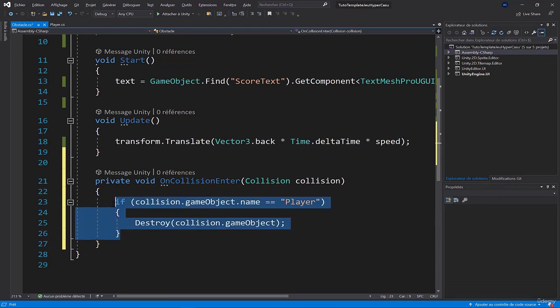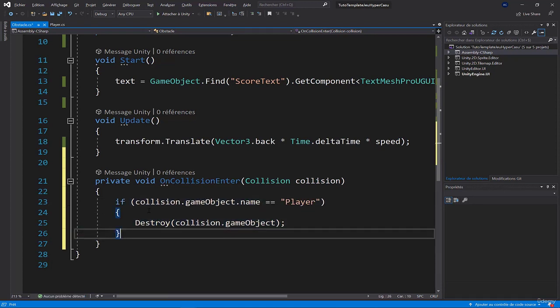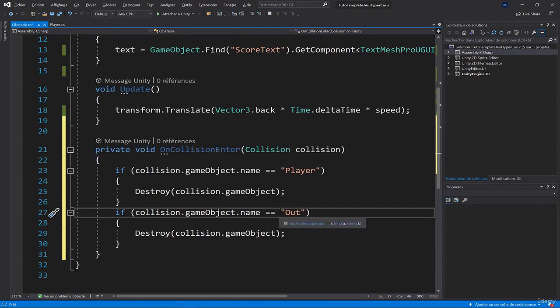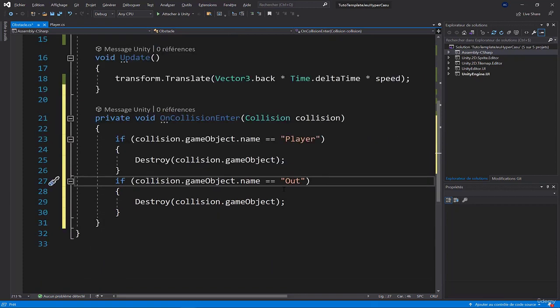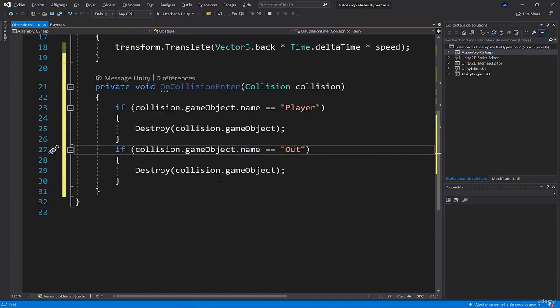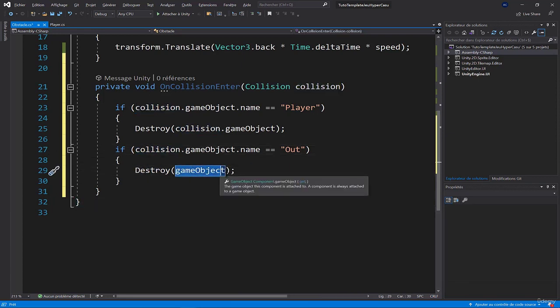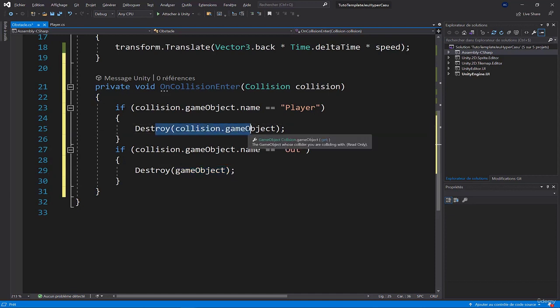Let's copy that. And if collision.gameObject.name is equal to Out, so in the case that we collided with Out, which corresponds to the cube that's behind the player to say that we avoided the obstacle, I'll do Destroy of gameObject. Destroy of gameObject means that I destroy the current gameObject, meaning the obstacle. So in one case, we destroy the player, in the other case, we destroy the obstacle.